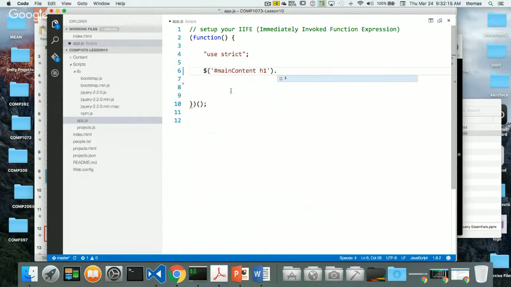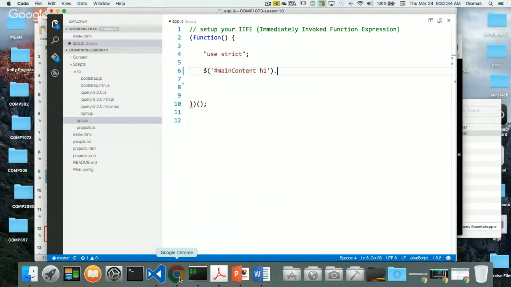Notice that we're not really getting a lot of code hinting here at all, right? There's no code hinting for jQuery. It's not like it'll bring up what I can do with this content. And this is a problem, right? One of the biggest problems with using a library like jQuery is we don't have a lot of code hinting. Well, there is some help for us.